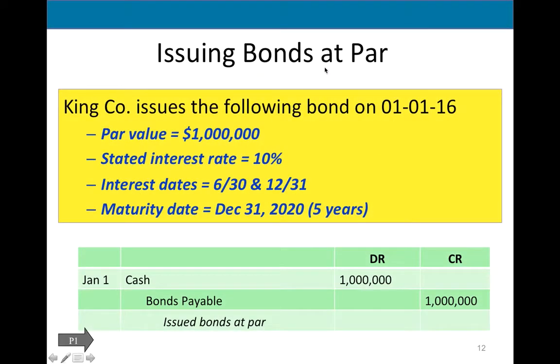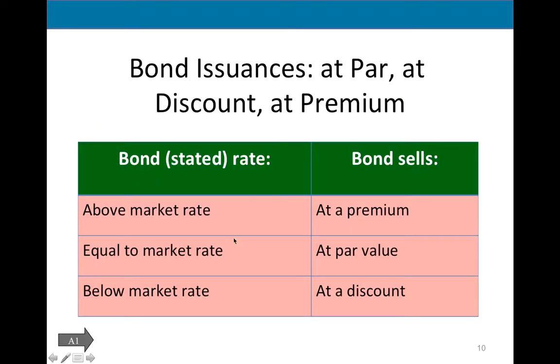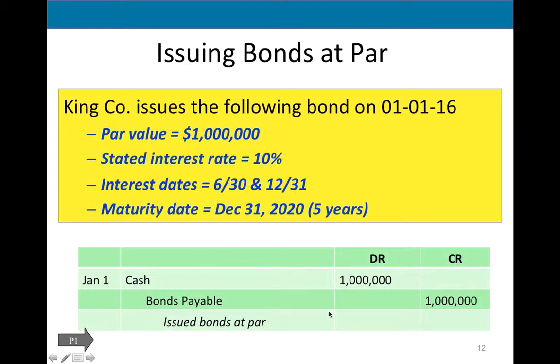Here is an example of issuing bonds at par. I want to remind you, the bond's rate is the same as the market rate. So the bond we're issuing has a $1 million par value, 10% annual interest rate. We pay interest twice a year, so every 6 months we'll pay 5%, and it matures in 5 years. Since I'm issuing at par, it means that the stated rate is equal to the market rate.